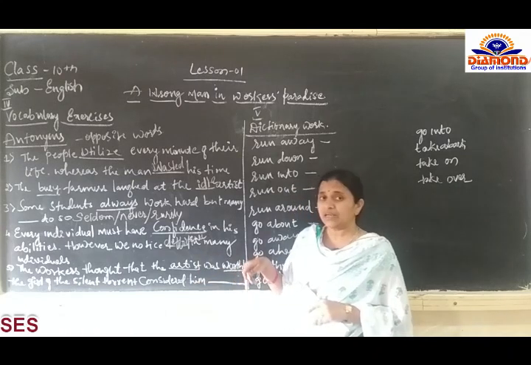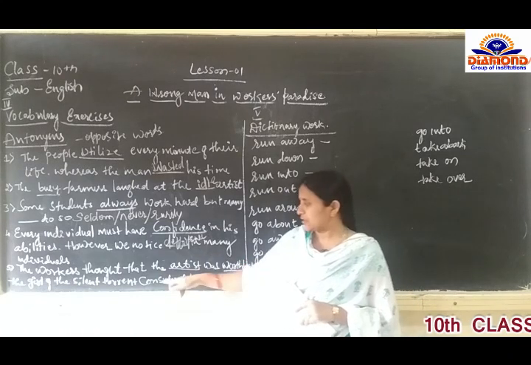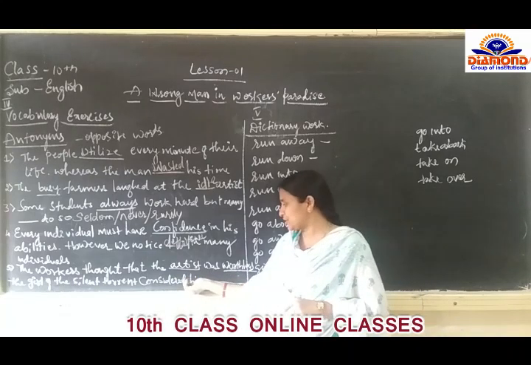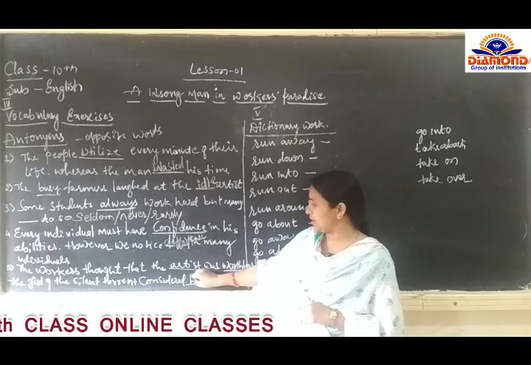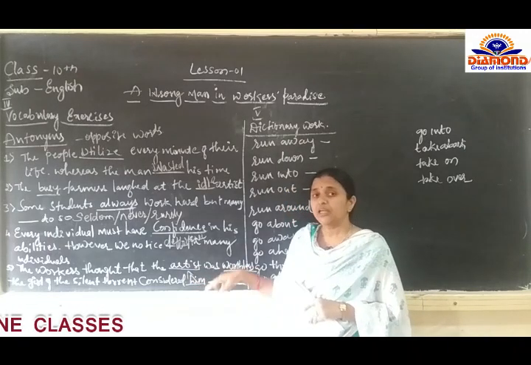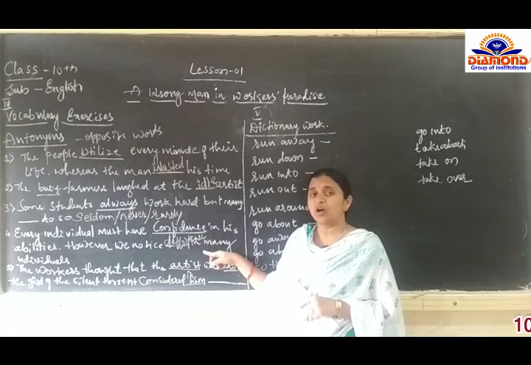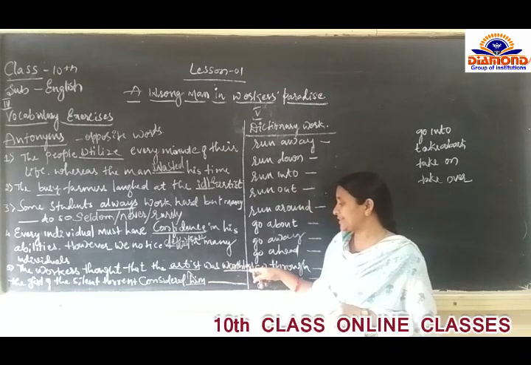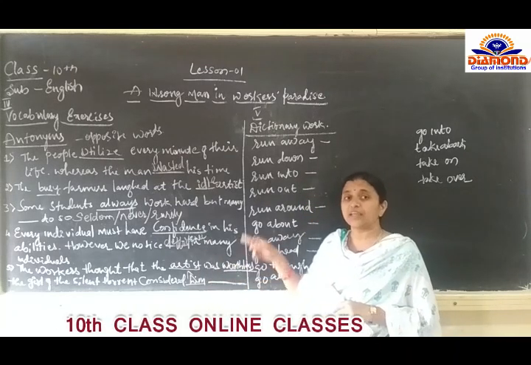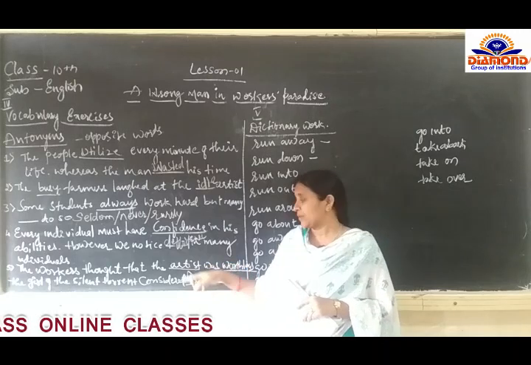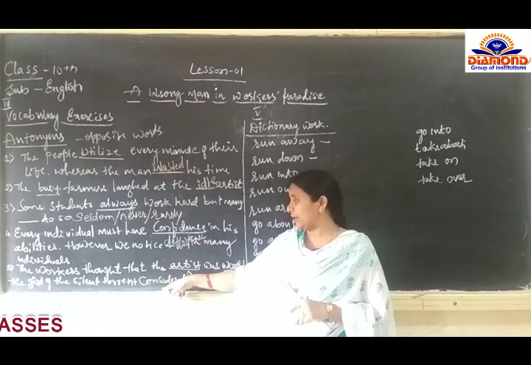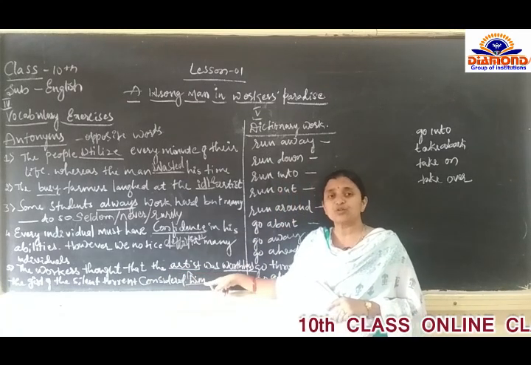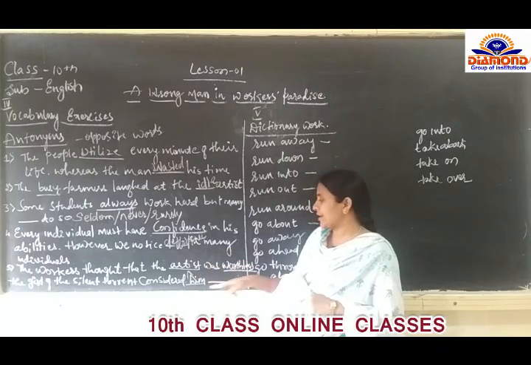The girl of the silent torrent, already you have learnt. The girl of the silent torrent considered him. Who is him here? Artist, the wrong man in workers' paradise. Everyone considered that the artist is worthless, that he is not able to do any work. But the girl of the silent torrent considered him. Him refers to the wrong man in Workers' Paradise.